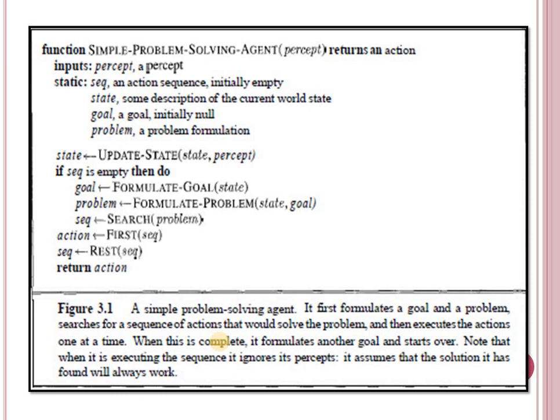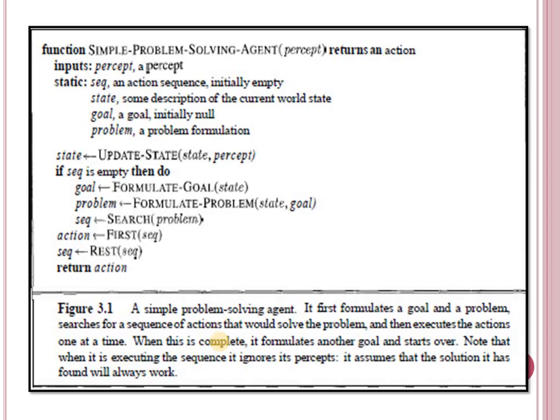There is no prior sequence. Okay, we have just the problem. Now if the sequence is empty, then do this. What? Formulate the goal using the state and store that into the goal variable. After that, formulate the problem using this updated state and current goal and set it as the problem.